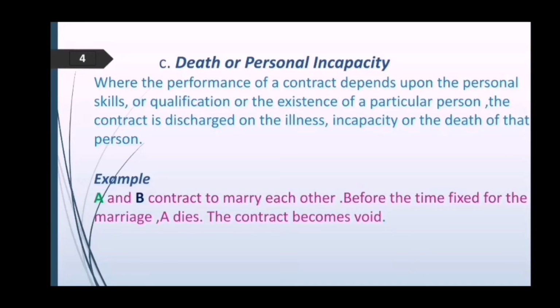Example: A and B contract to marry each other. Before the time fixed for marriage, A dies. The death of A definitely releases the parties from their obligations. So the contract becomes void.